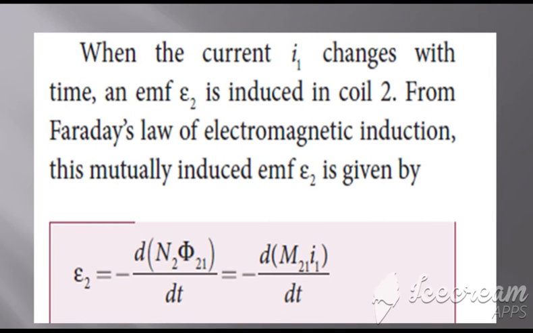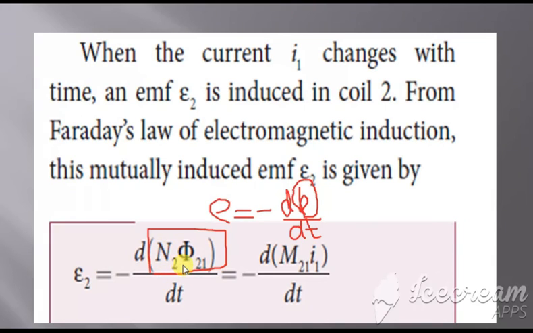Clear? Now when writing the equation for EMF, it is given by E equal to minus d phi divided by dt. That is the general equation for the EMF, which we know already, is it not? Now instead of this phi, we write the total flux, N2 phi21. Okay, so this is the total flux.